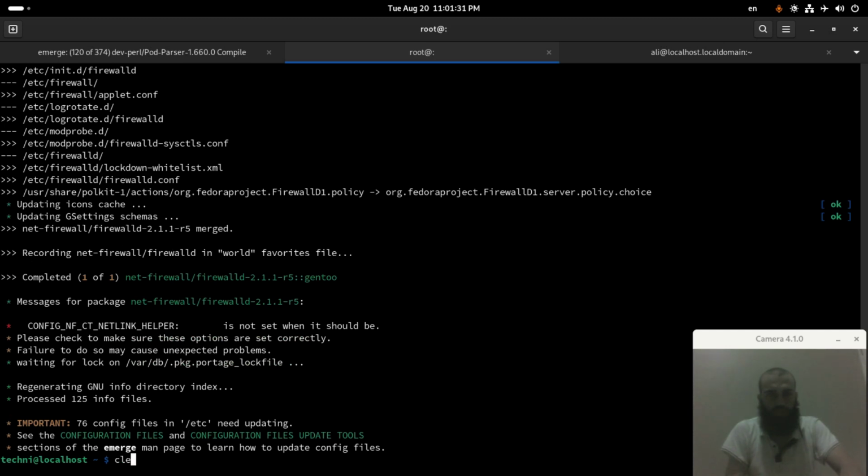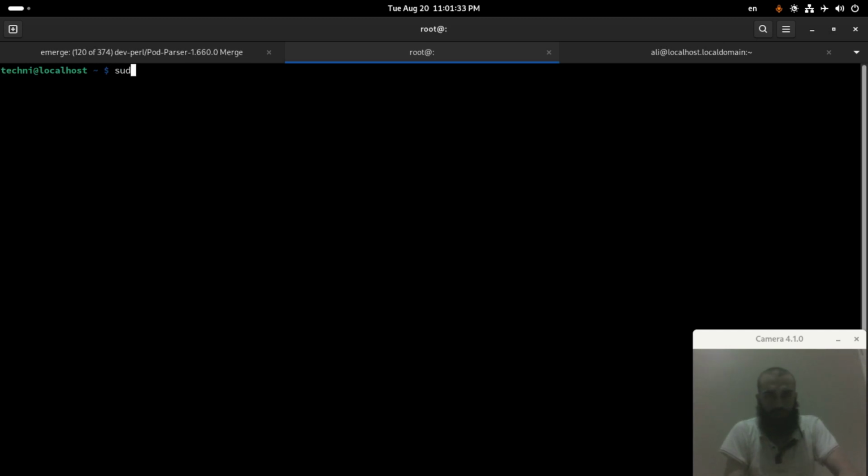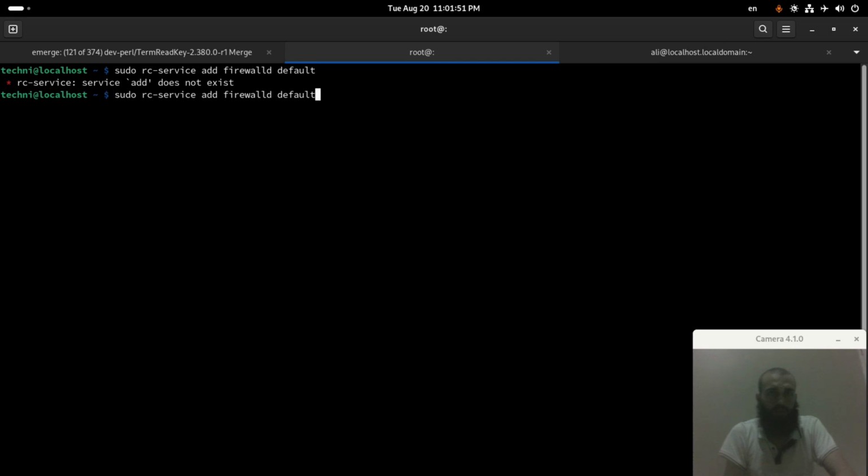Okay, the next thing is to enable the service, which should be done by running the command sudo rc-update add firewalld default.